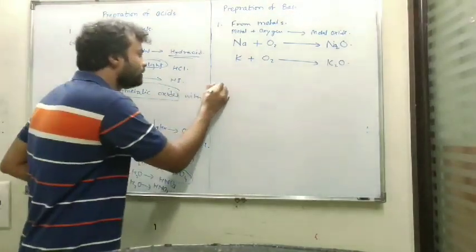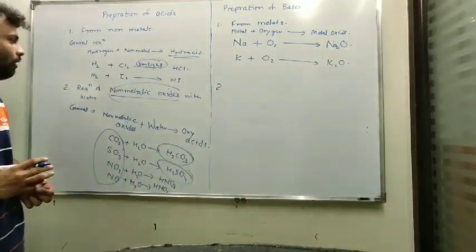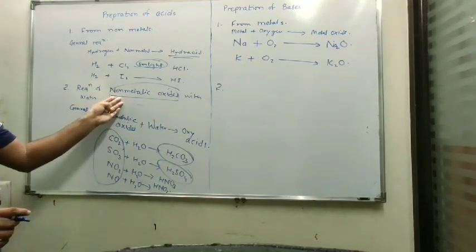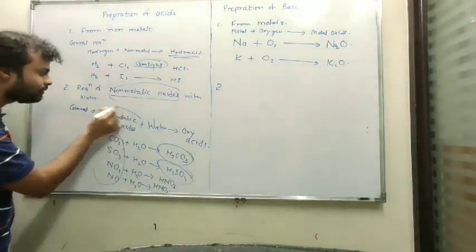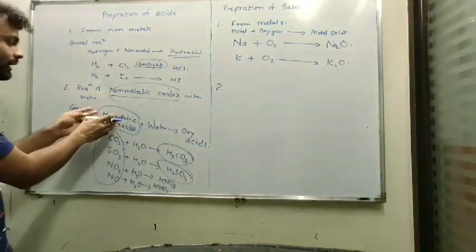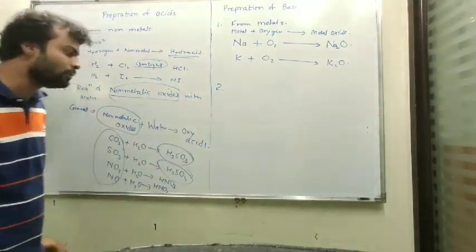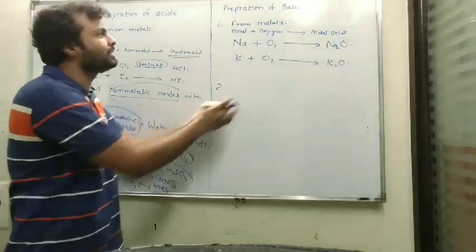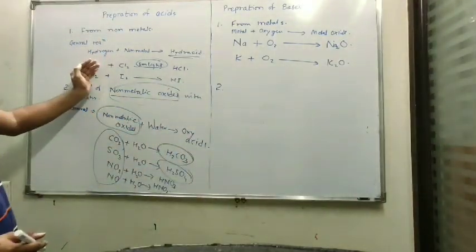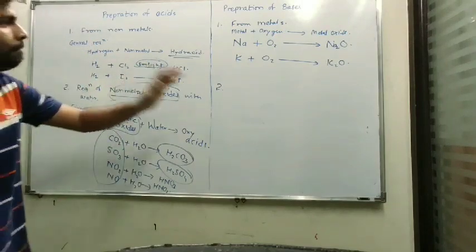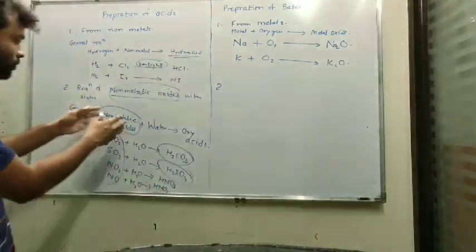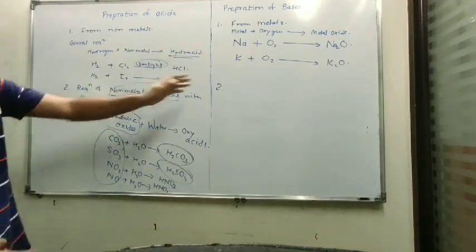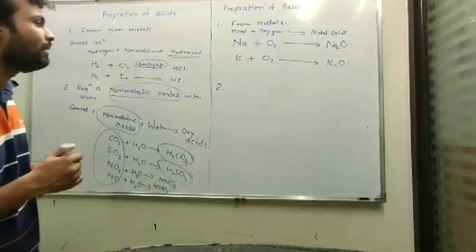Now we will see the second way of preparation of bases. The reaction of preparation of bases is analogous to the preparation of acids. In the preparation of acids, we treated non-metallic oxide with water to produce oxyacids. In this reaction, we are going to use metallic oxide to produce bases. We all know that acids are prepared from non-metals and bases have to be prepared from metals. So to prepare a base we have to use metallic oxide.